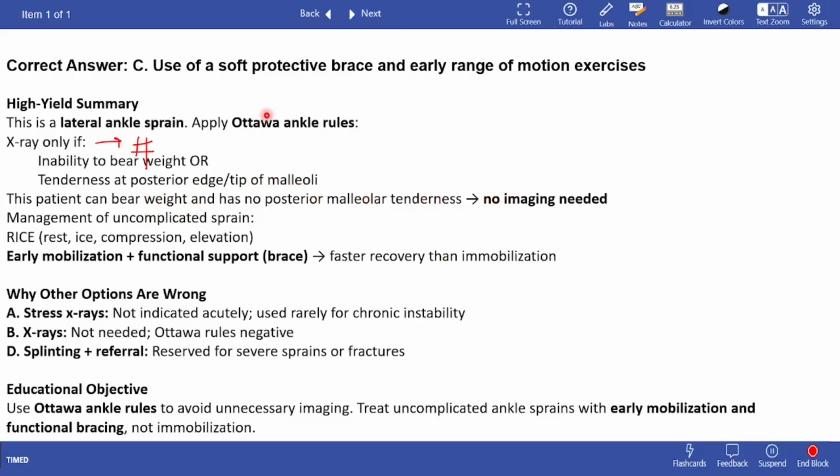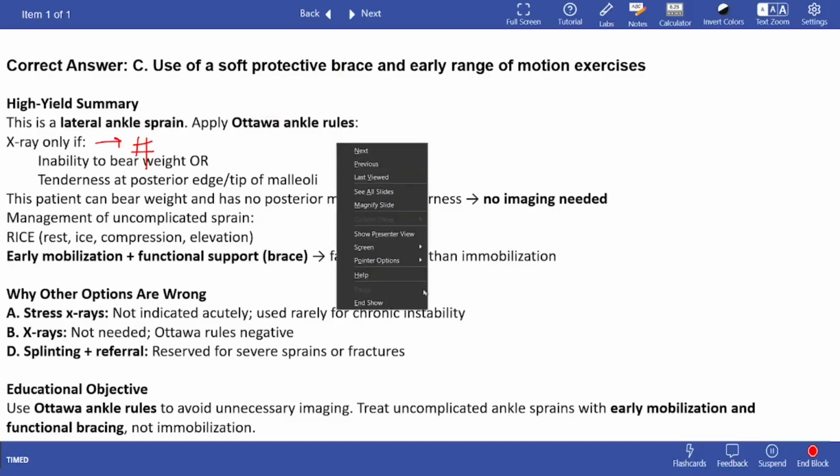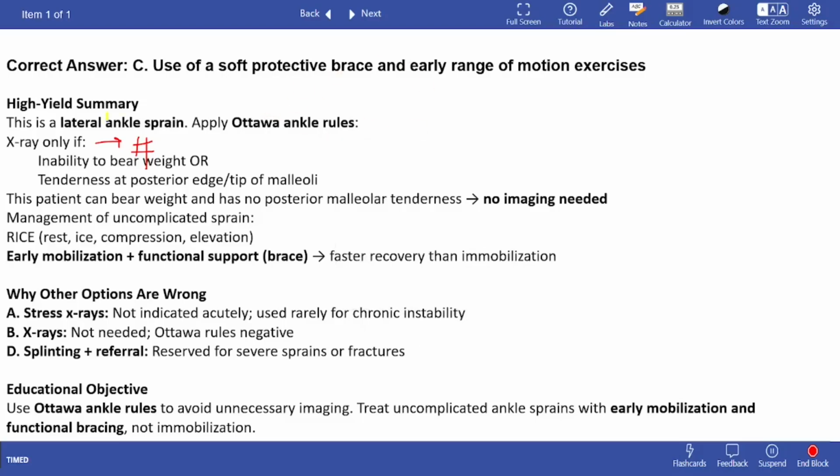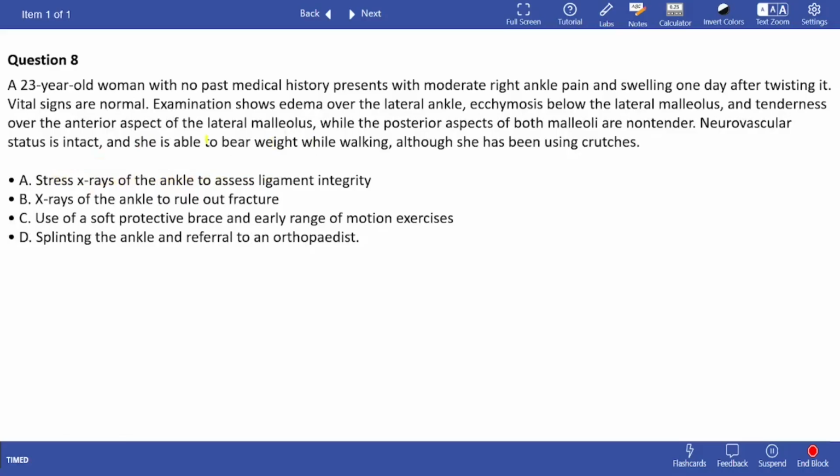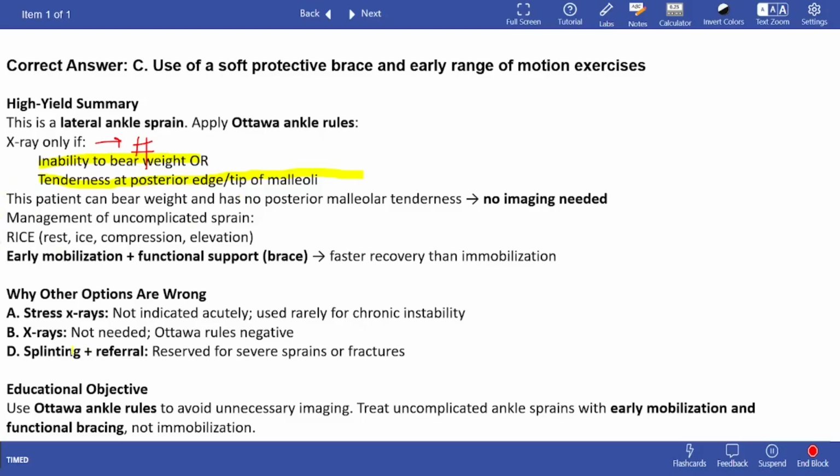So I've made it simple for you guys. Ottawa rules are a bit complicated. Just two things you need to keep in mind: either the patient is unable to bear weight, or she has tenderness at the posterior edge or the tip of the malleoli, right? And we could see in the question that she's able to bear weight while walking, and the posterior aspects of both the malleoli are non-tender. So then we don't need imaging.